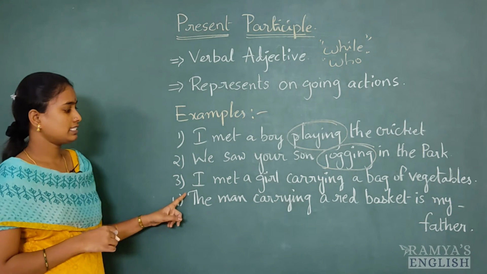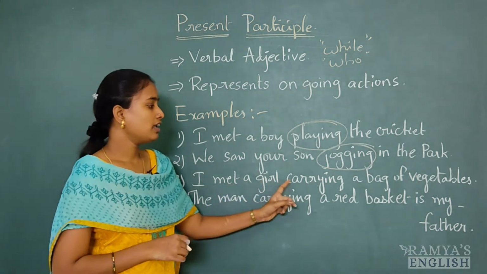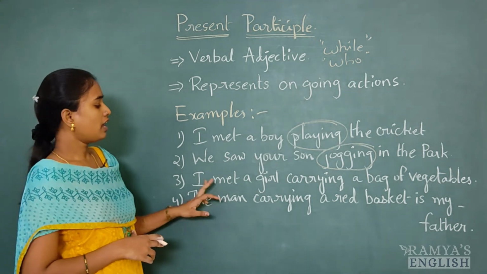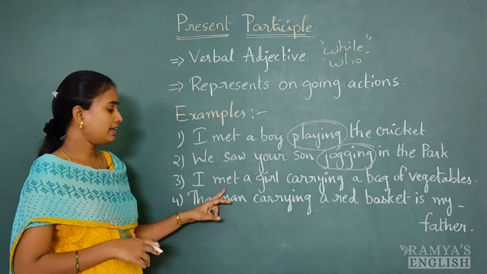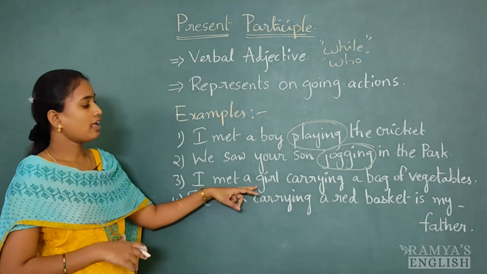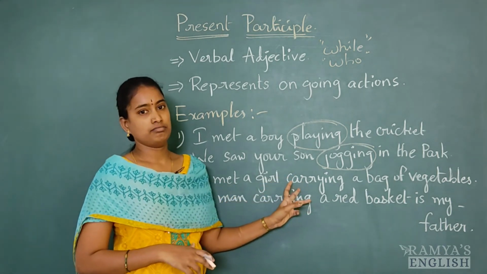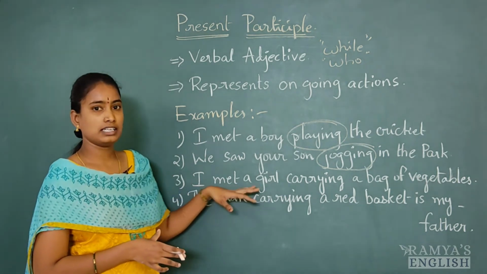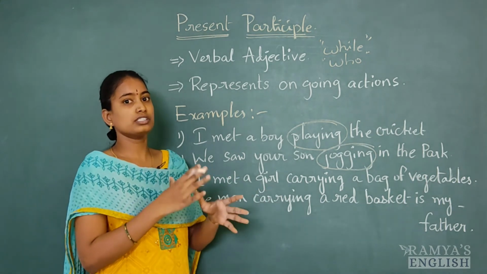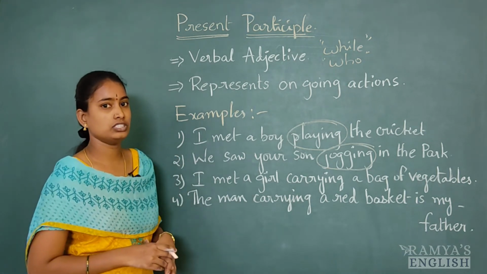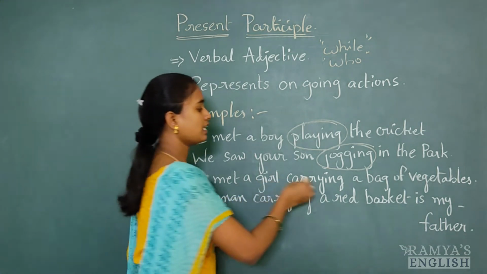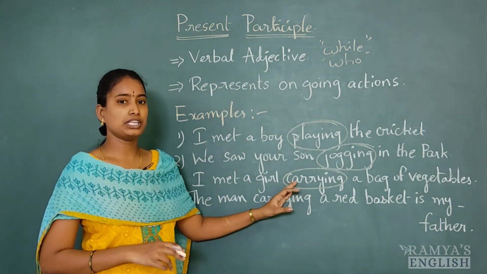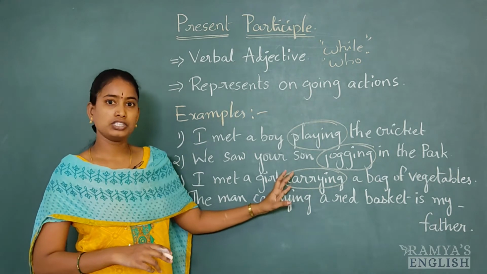Now observe this next example. I met a girl carrying a bag of vegetables. Here I is the subject and met is the finite verb. A girl carrying, a girl who was carrying at that time. When you met that girl, at that time she was carrying a bag of vegetables. So here this carrying is a present participle. It acts partially like a verb and partially like an adjective.